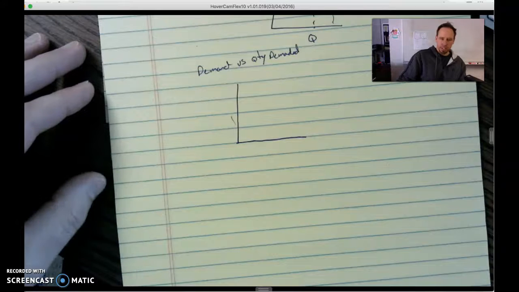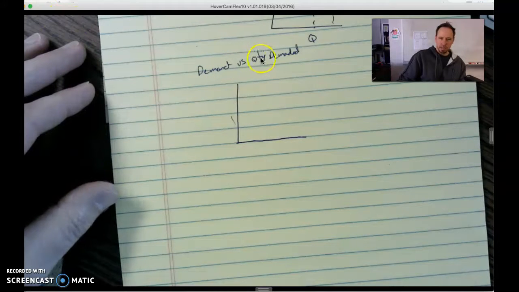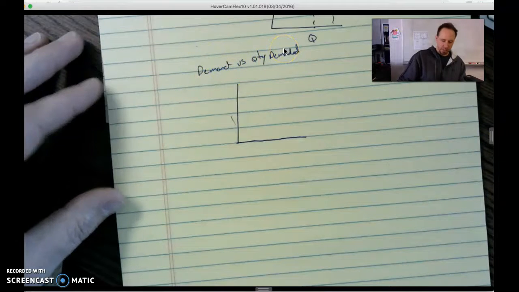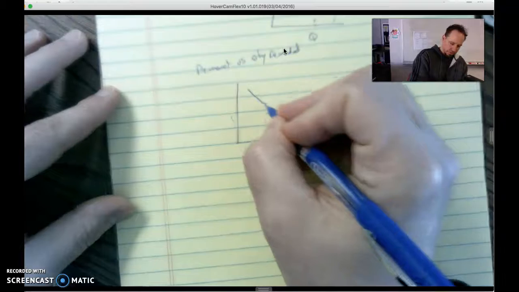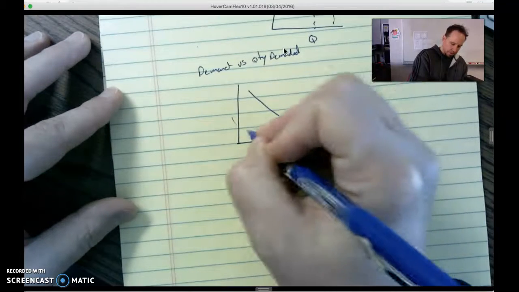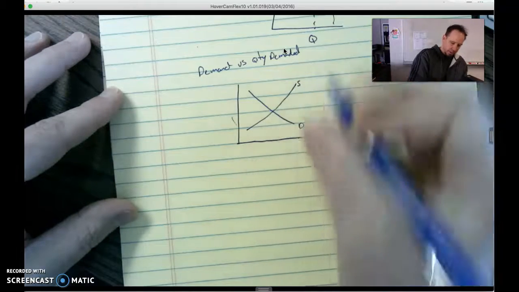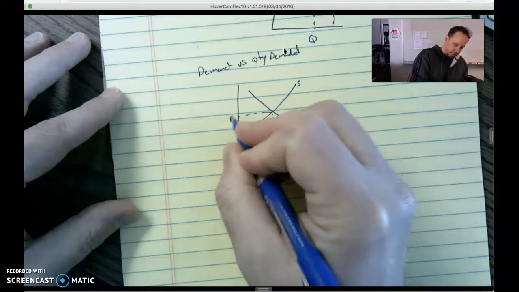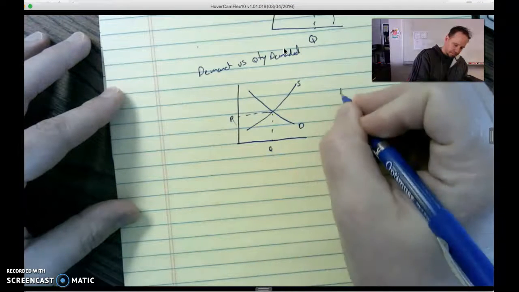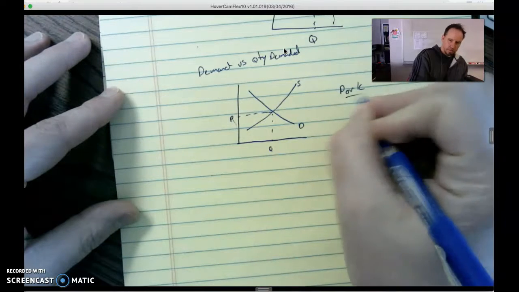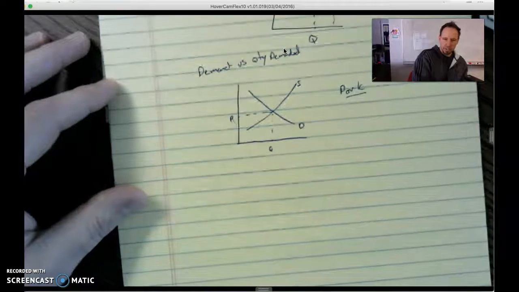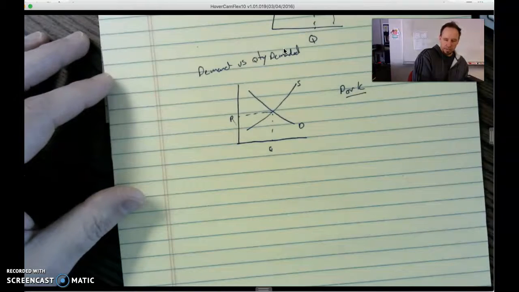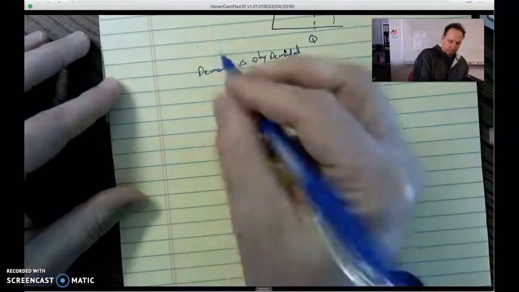All right, let's talk real quick here about the difference between demand, a shift in demand, or what we call a change in the quantity demanded. So let's just use a demand curve, and we'll throw supply in there too, for pork. Let's use that as our example. And remember what demand is.